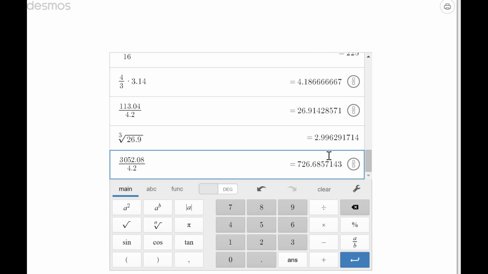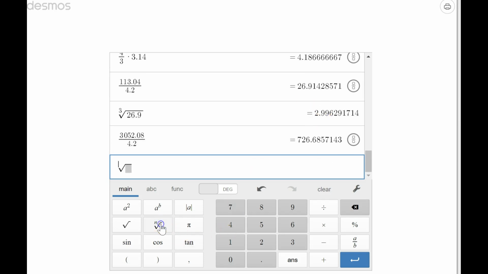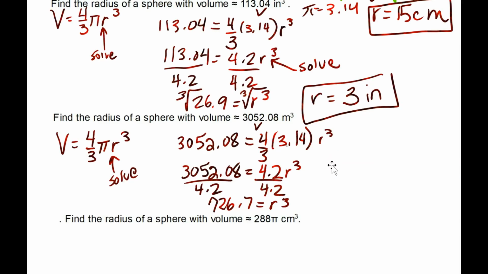What do we need to do? We need to find the cube root. Hit this, put the 3 there, of 726.7, which is really close to 9 because 9 cubed is 729. I forgot my green on the last one. Take the cube root of both sides, and we get r to be 7. 7 what? Meters.